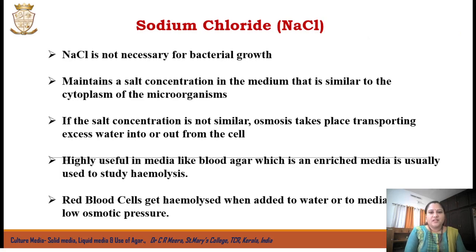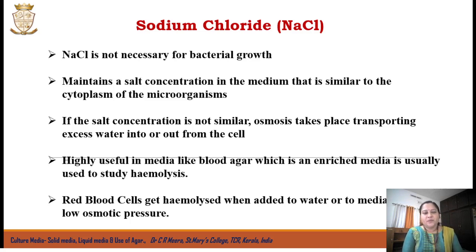So the next component in the solid and liquid media is sodium chloride. Actually, sodium chloride is not required for bacterial growth. But the purpose of adding sodium chloride into the media is to maintain the salt concentration of the media similar to that of the salt concentration inside the cytoplasm of the cells. If the cells are added to a media having different salt concentration, osmosis may take place, that is, water influx or outflow from the cell may take place, which will lead to osmolysis or shrinking of the cells. So the purpose of adding sodium chloride is to avoid such osmotic reactions.